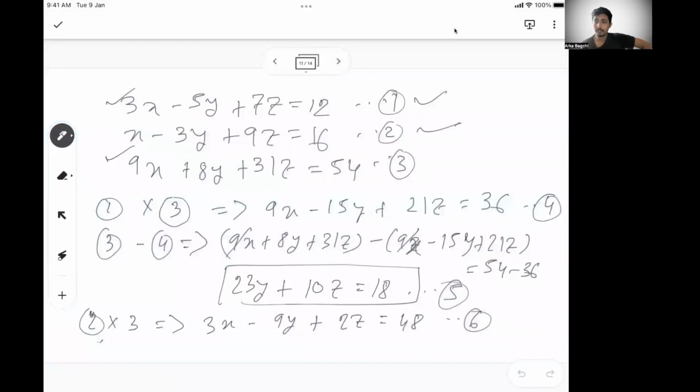We have also seen that with three equations, three variables, you need to keep in mind that not always are all of them independent. It is possible that when you take two equations, eliminate one variable, form one equation, and take another two equations, eliminate the same variable, form another equation with two variables, both of these equations with two variables can become dependent.